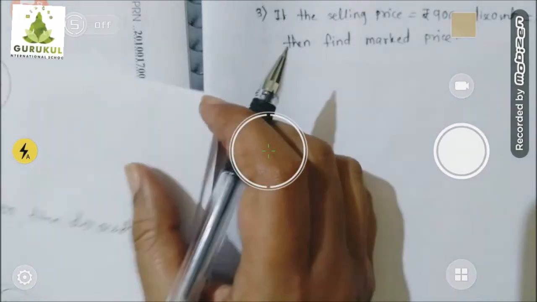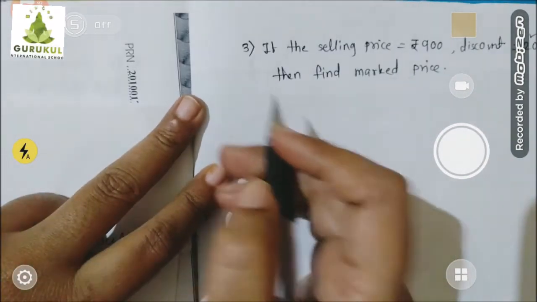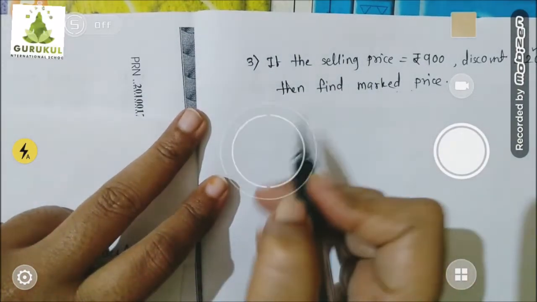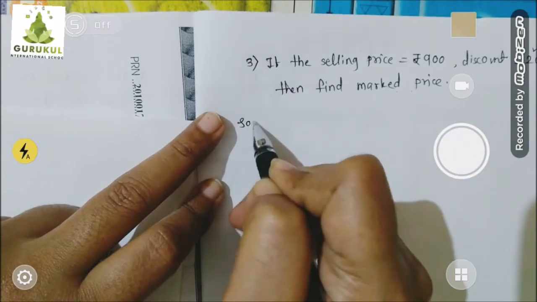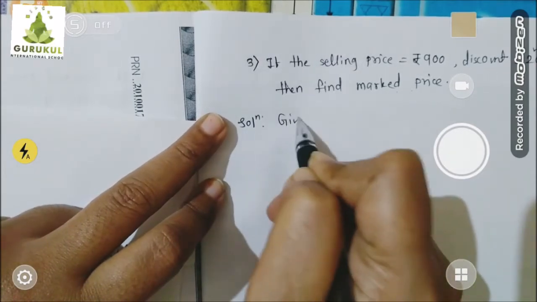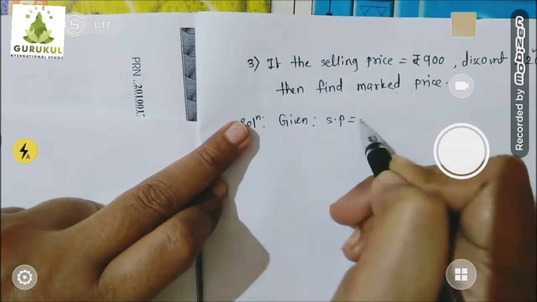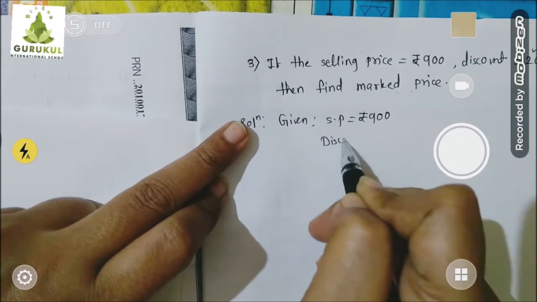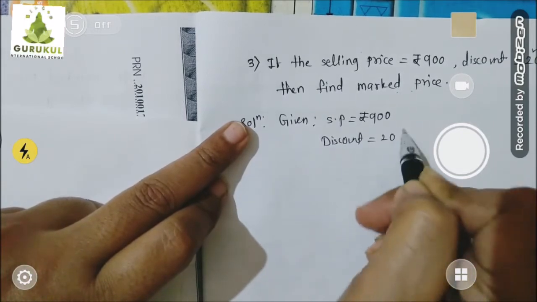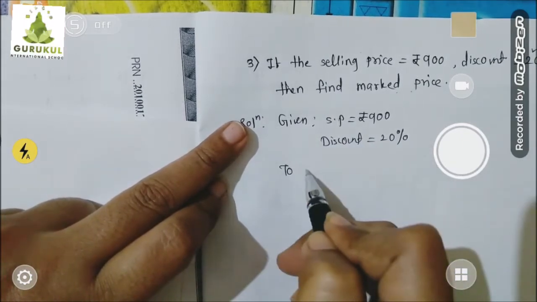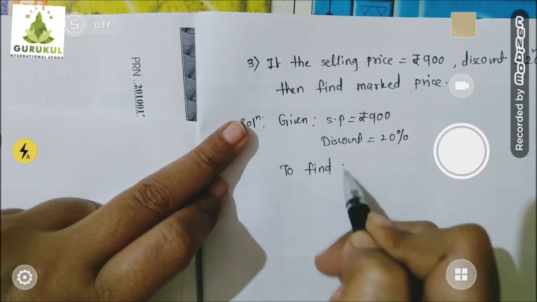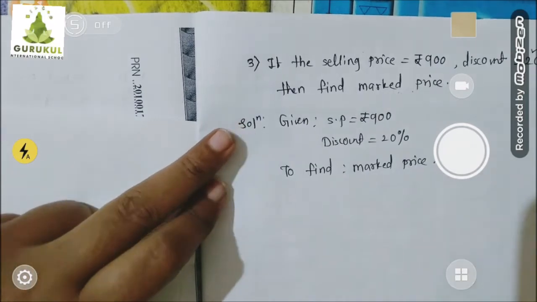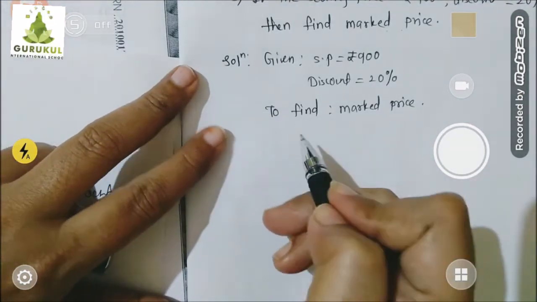First, children, I will assume that, first of all, given part: selling price is equal to rupees 900, discount is 20%, and to find what? To find mark price. Okay, now let's find out the solution.